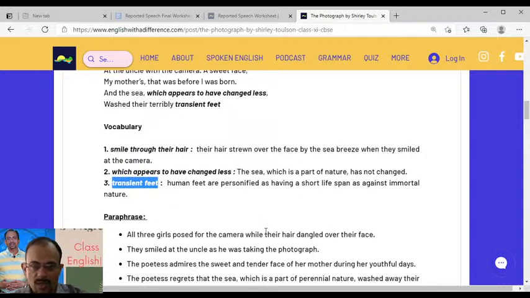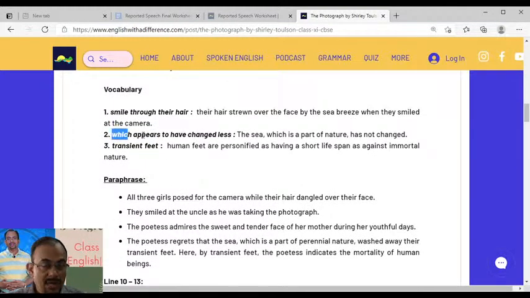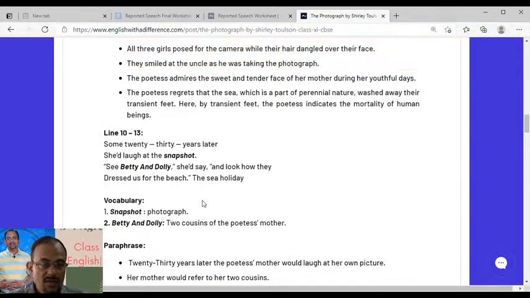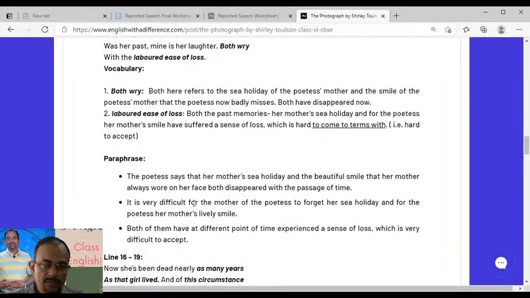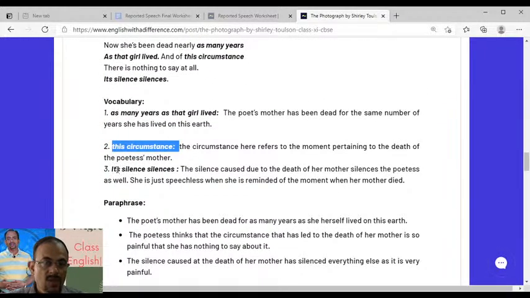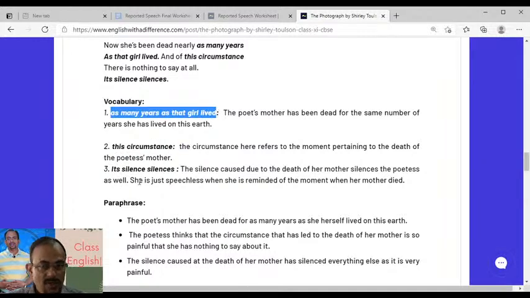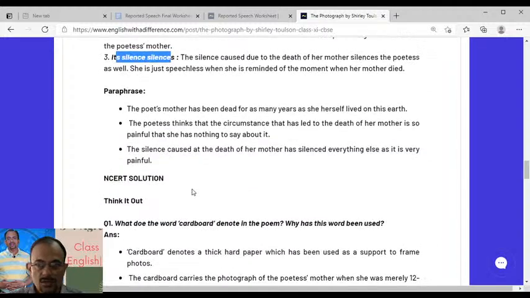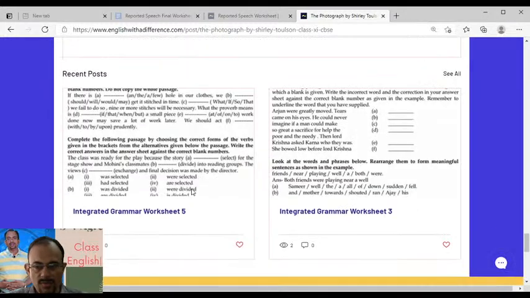First you complete the NCERT question answers, and then you write down these idioms, like how are they used in the poem, like transient feet. What is the relevance of transient feet? What did the poet mean by transient feet? Okay, so you can write down transient feet. Then you can write down which appears to have changed less. Then you can write down labor days of life. Then you can write down this circumstance. Then as many years as that girl lived, then its silent silences. So these are some of the important phrases from this poem.